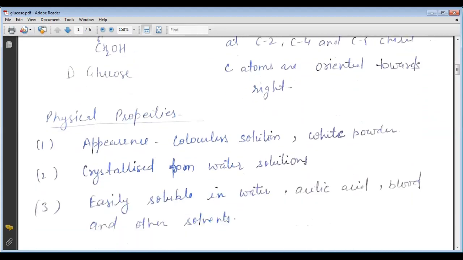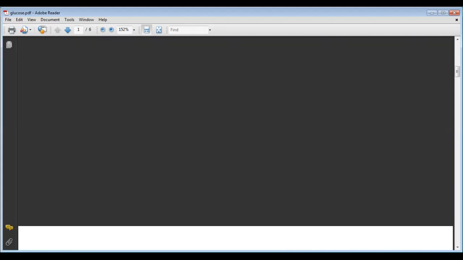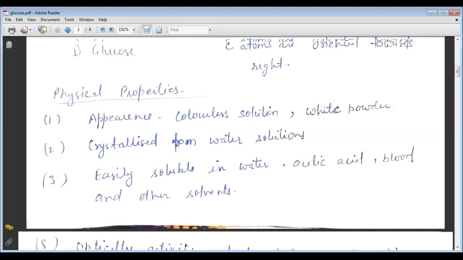Now come to the physical properties. Here we can see the physical properties of glucose. First is the appearance. It is a colorless solution and a white powder. Second, it is crystallized from water solution. Third, it is easily soluble in water, acetic acid, and other solvents.